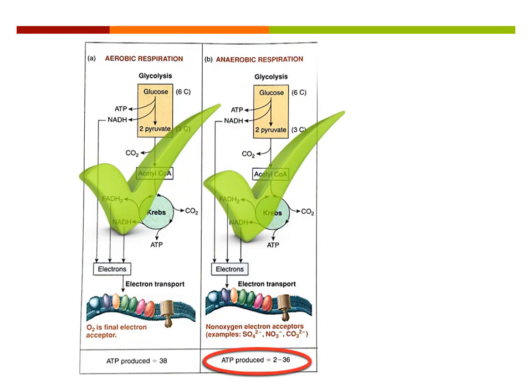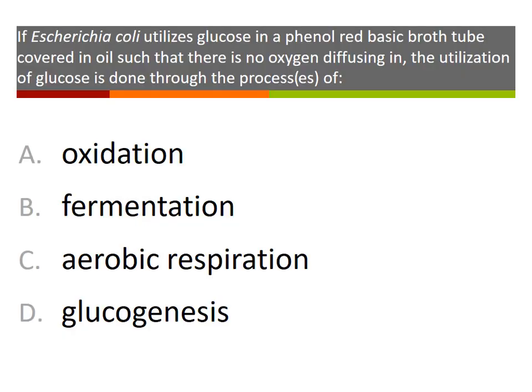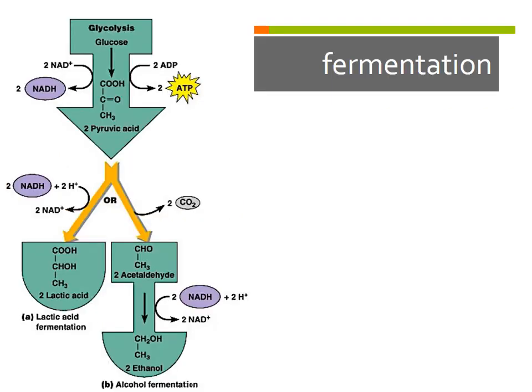Okay, so now we can say that our respiration is finished. We've talked about aerobic and we've talked about anaerobic. Now, if Escherichia coli is usually using glucose in a phenol red basic broth tube covered in oil, so there's no oxygen diffusing in, that utilization of glucose is actually going to be done through fermentation. So we need to talk about fermentation. Now we did our yogurt lab, so we did a little bit about fermentation, but now we need to look at it a little bit closer.